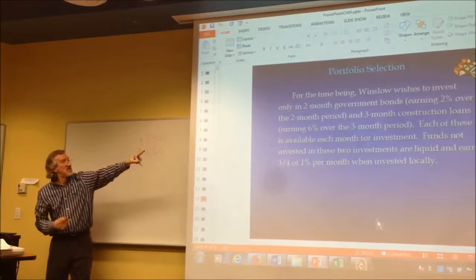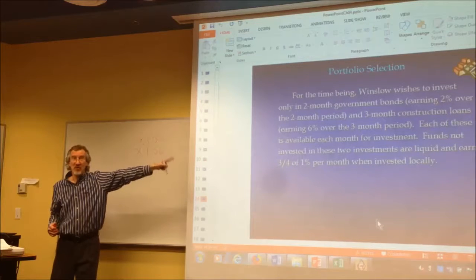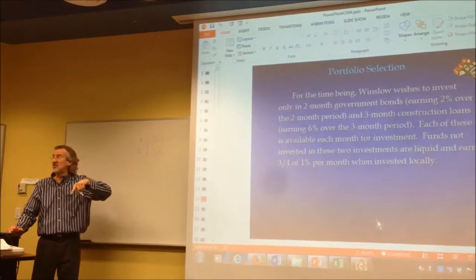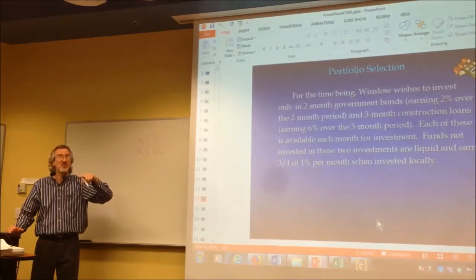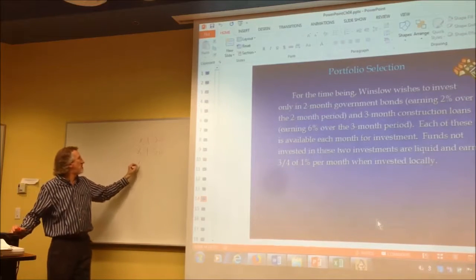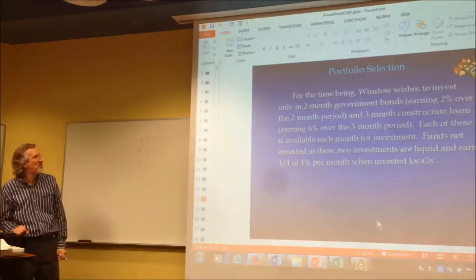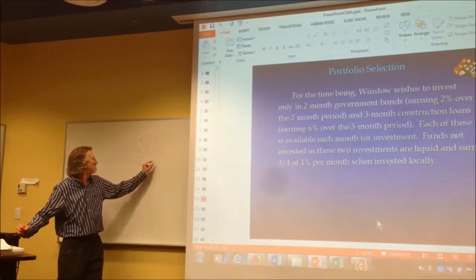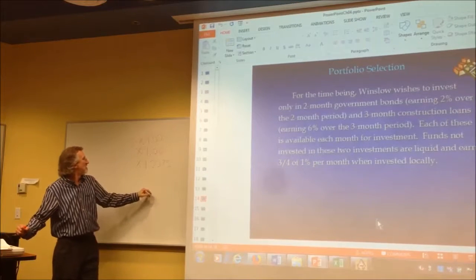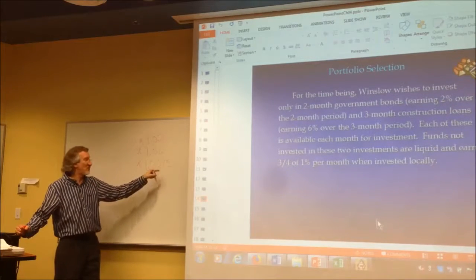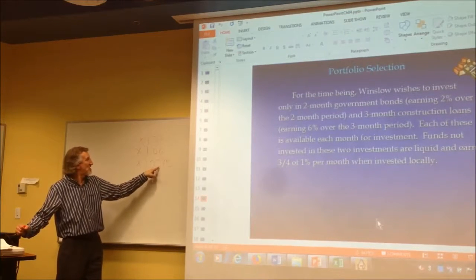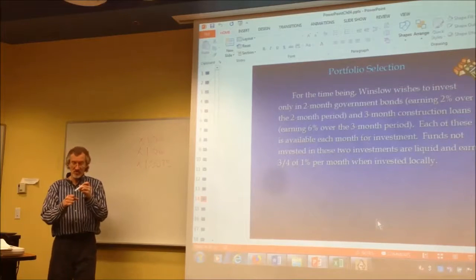Same with that one. Now, every month, if we put any money in the liquid savings account, we have to calculate how much it's going to turn into. We have to decide what to do with that money every single month, because it matures at the end of every month. So we're multiplying that one by 1 point, and it's 3/4 of 1%. So that's going to be 1.0075. Does that sound right? That's 3/4 of 1% then? Because if it was 1%, it'd be 1.01, right? So 3/4 of 1% would be 0.0075.